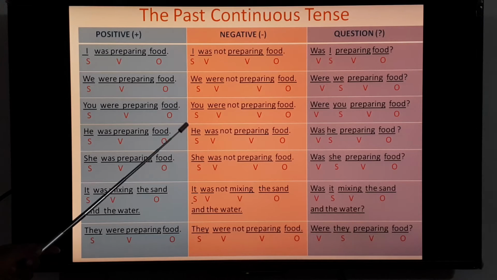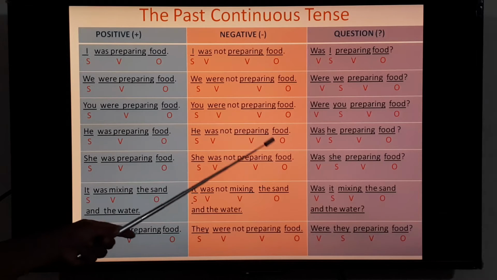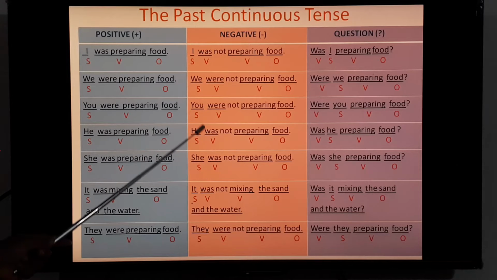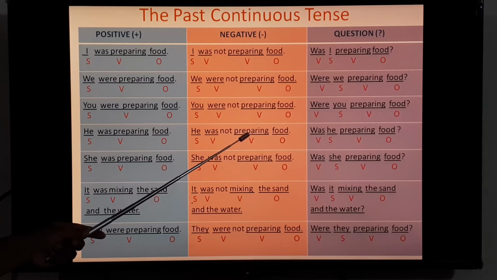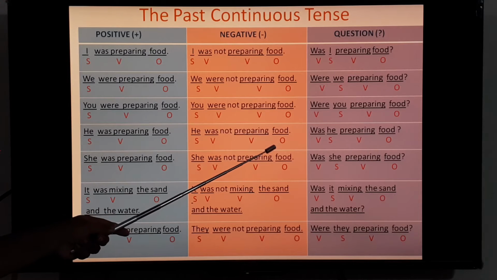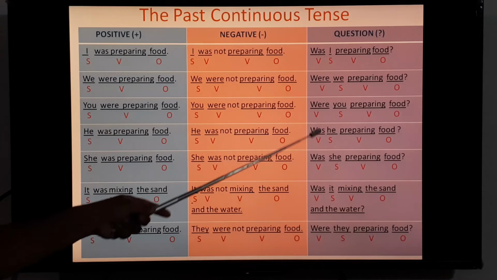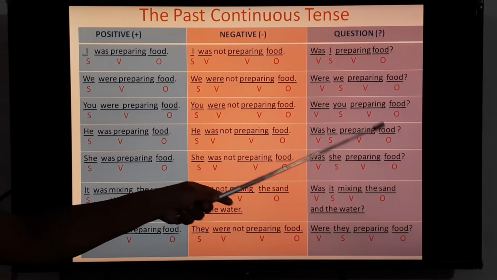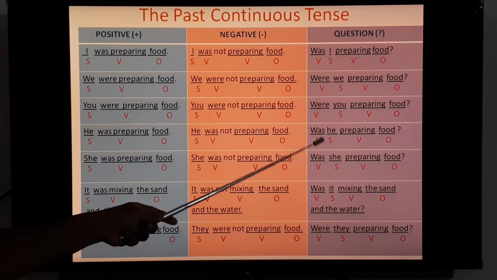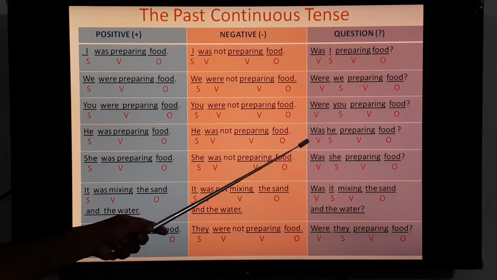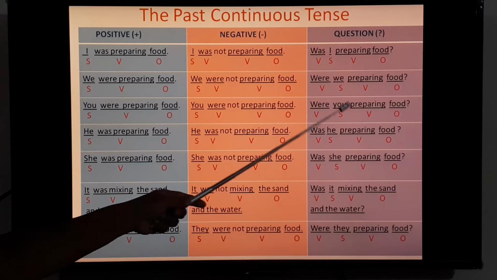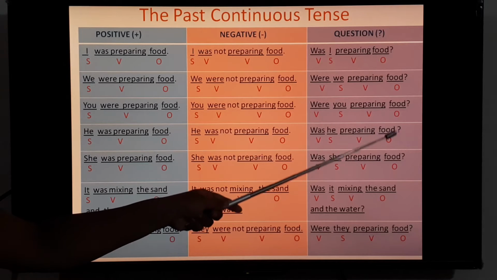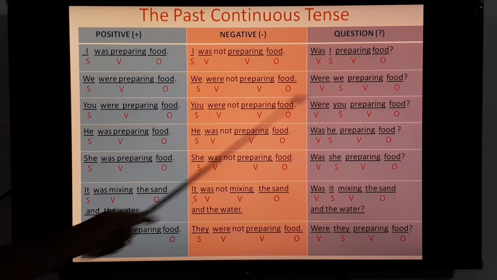Negative formation: he was not preparing food. He, subject, was, verb, not is given because negative sentence. Preparing, verb, food, object. Let's move to interrogative formation. Was he preparing food? Here also just you have to change the place of subject and verb. Verb will come in the beginning. Was he? So was verb, he, subject, preparing, verb, food, object, then question mark.